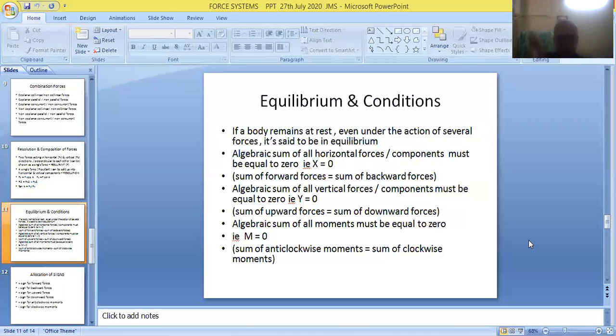So friends, in some cases, these conditions are required for solving problems. For solving some problems, sigma x must be taken as 0, sigma y must also be taken as 0, and sigma m must also be taken as 0 for getting the results. So they are called equilibrium conditions, very, very essential for solving some problems pertaining to this particular topic.